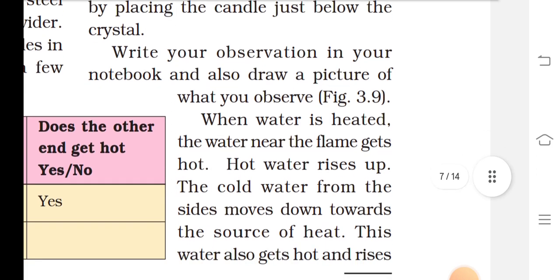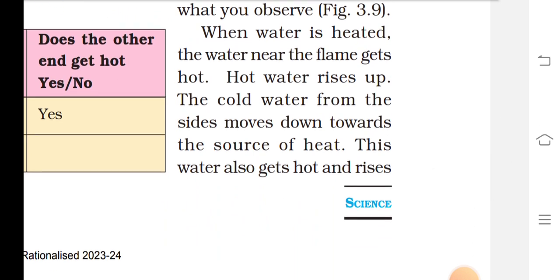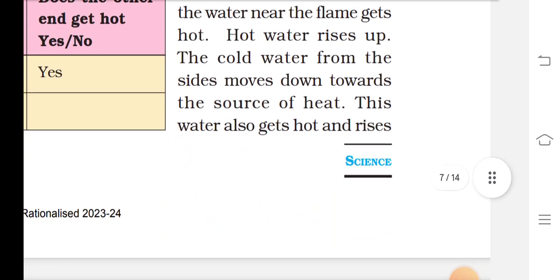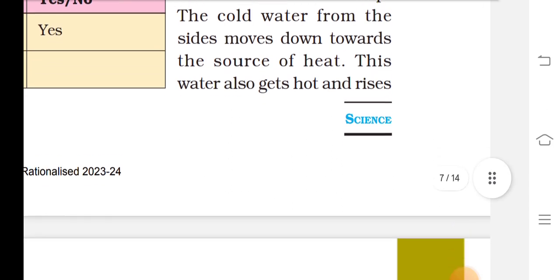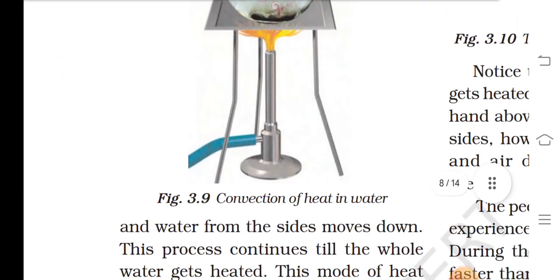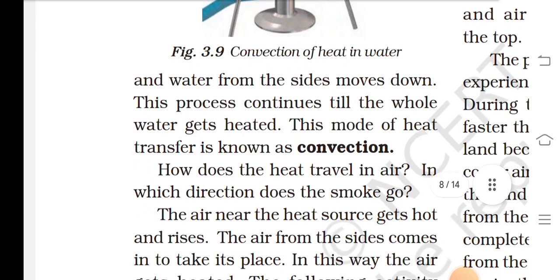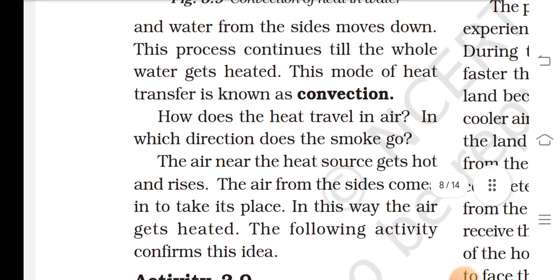When water is heated, the water near the flame gets hot. Hot water rises up, and the cold water from the side moves down towards the source of heat. This water also gets hot and rises. Convection of heat in water, and water from the side moves down. This process continues till the whole water gets heated. This mode of heat transfer is known as convection.